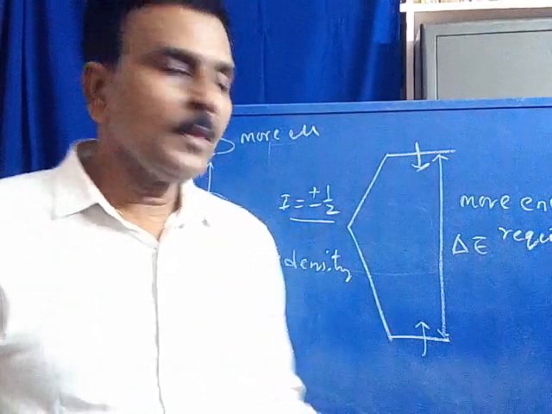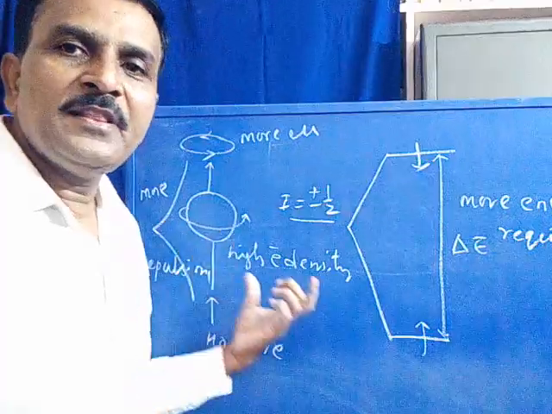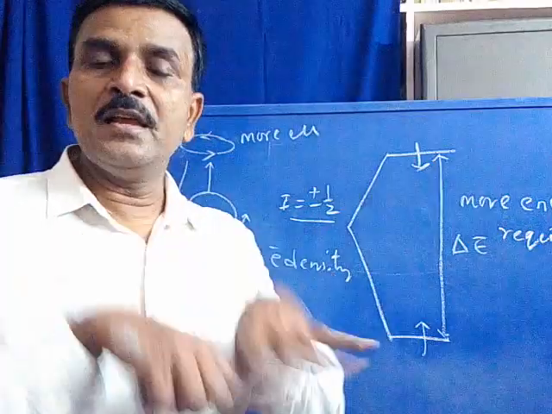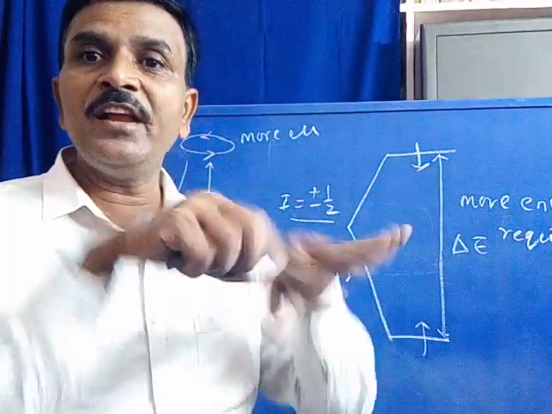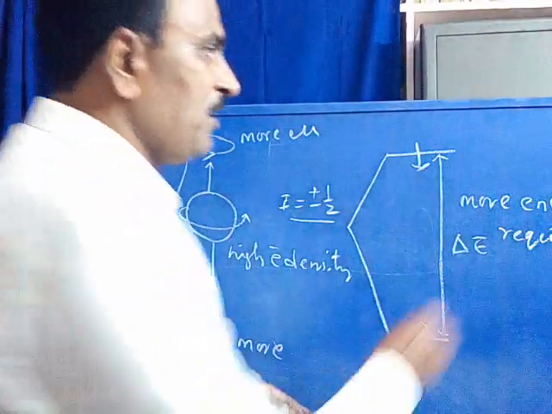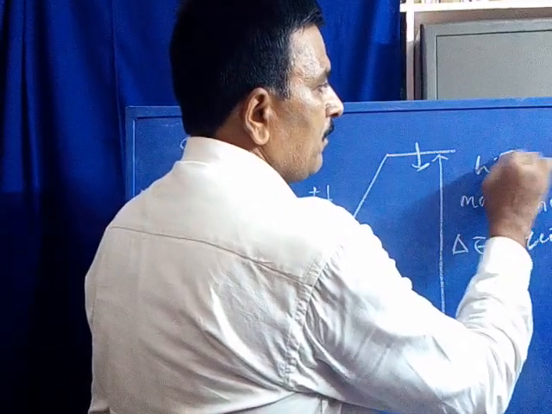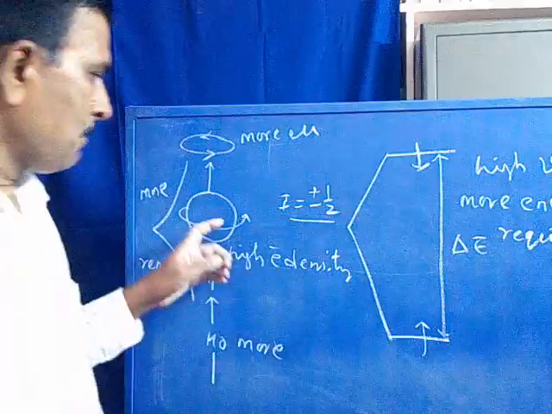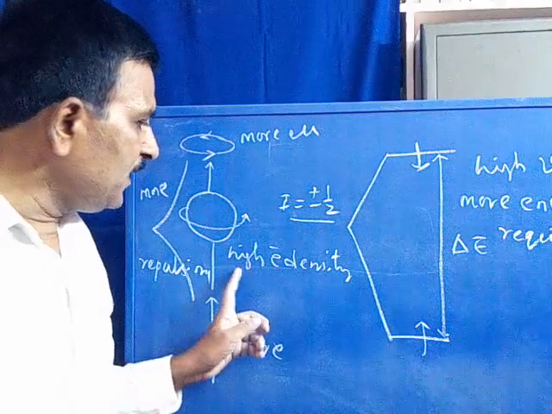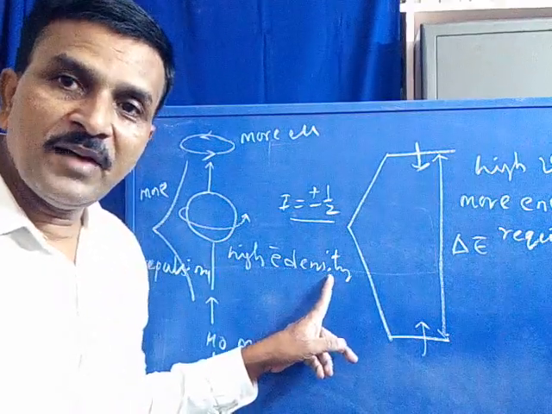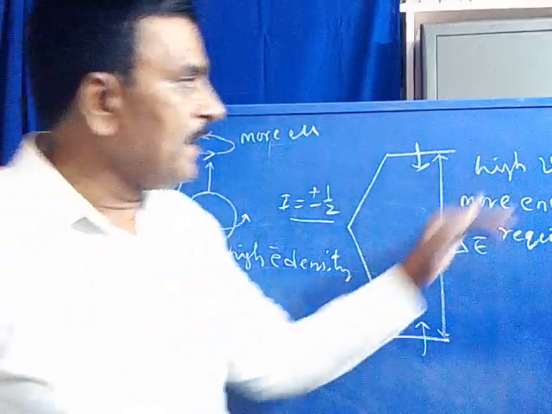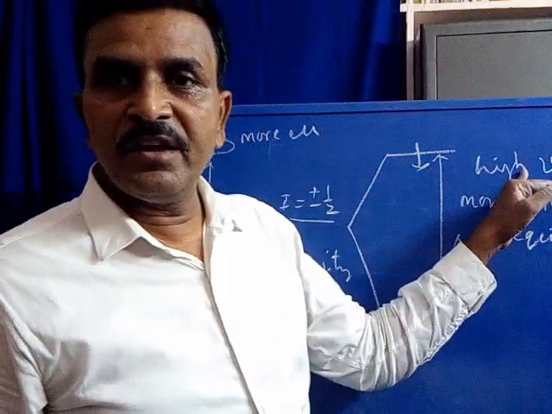Therefore, a nuclei with higher electron density absorbs more energy. That means higher frequencies are absorbed. The frequency is high. High frequency is absorbed. You can see, high electron density requires a higher external magnetic field and higher absorption frequencies.